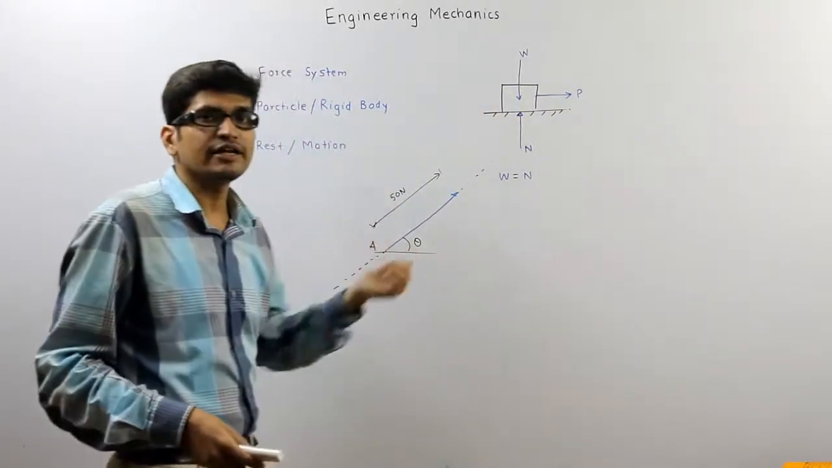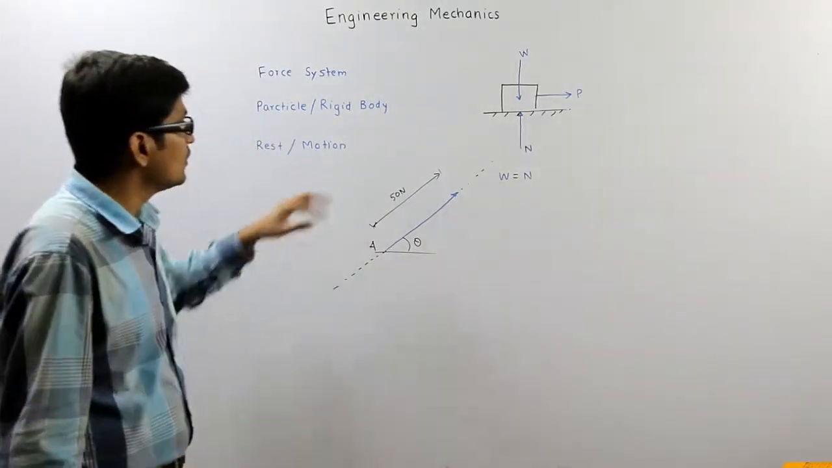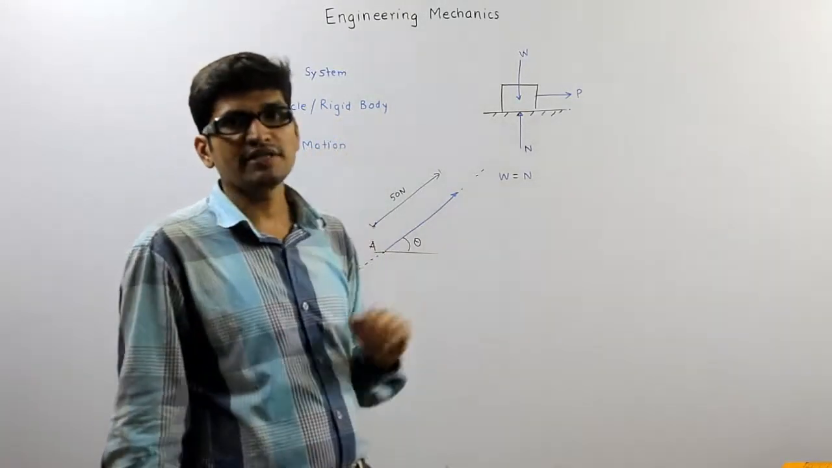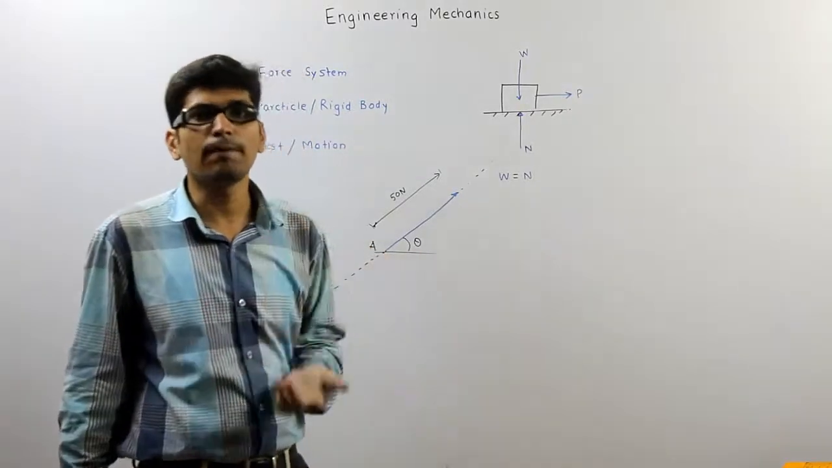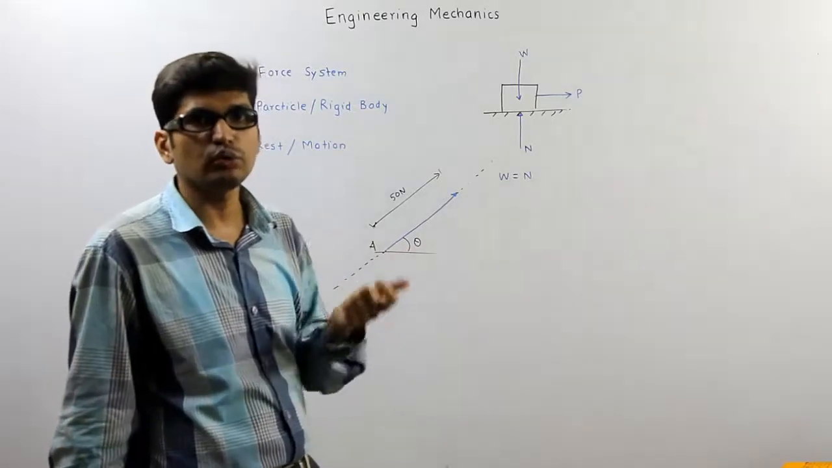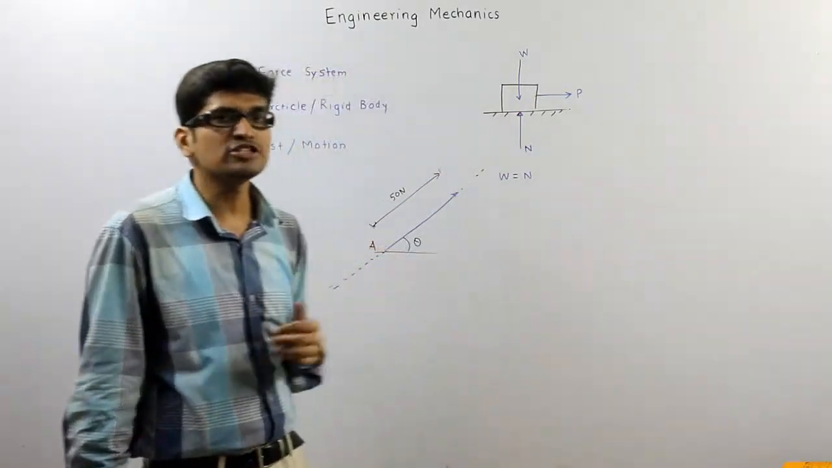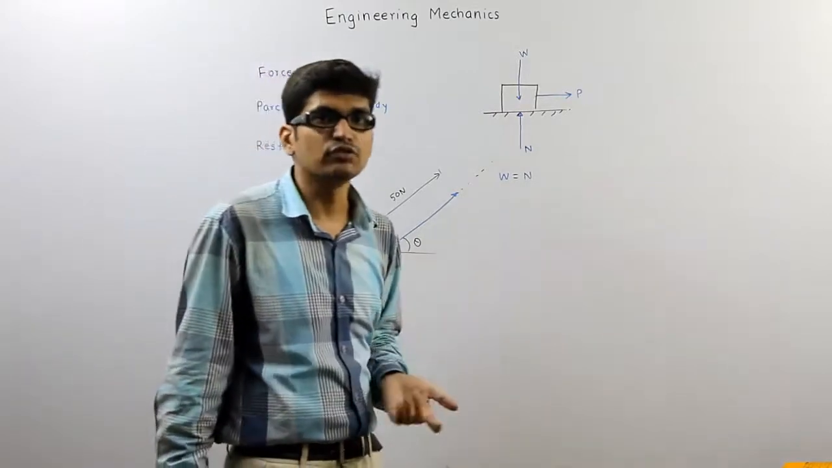So we are not considering the dimensions of the block for our analysis. Then rigid body. A rigid body is a body which is made up of a number of particles, and the distance between two particles is not going to change after the application of force. That means the body is not going to deform under any force.